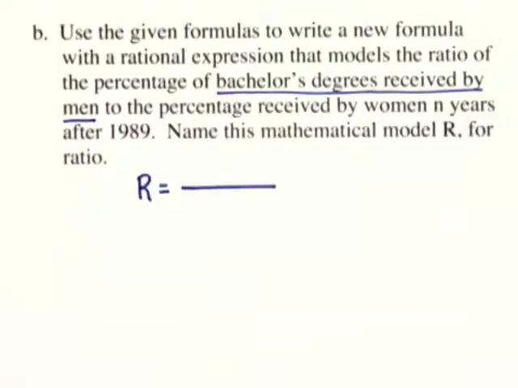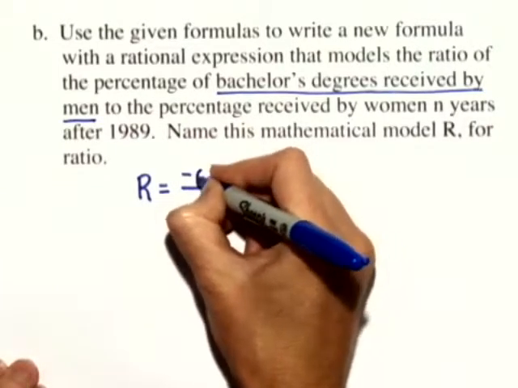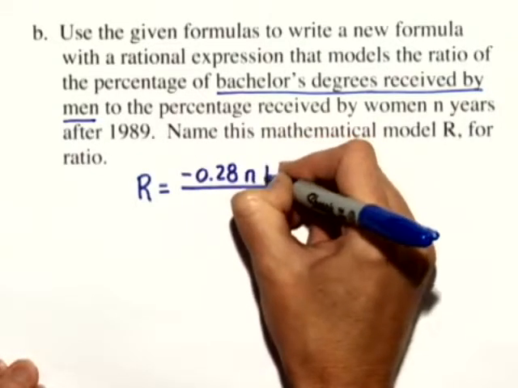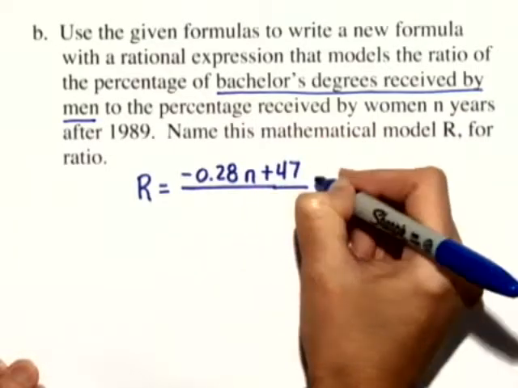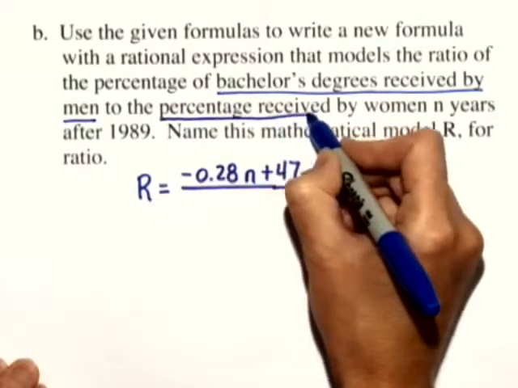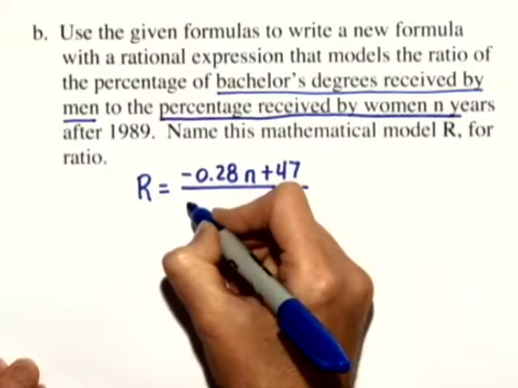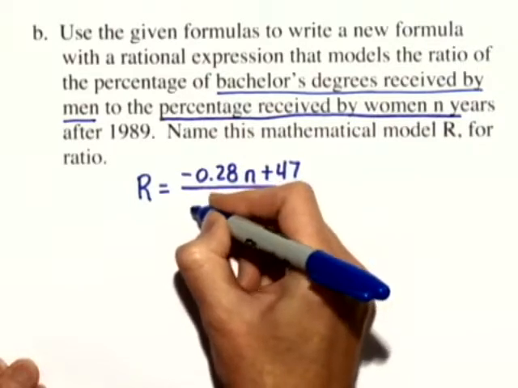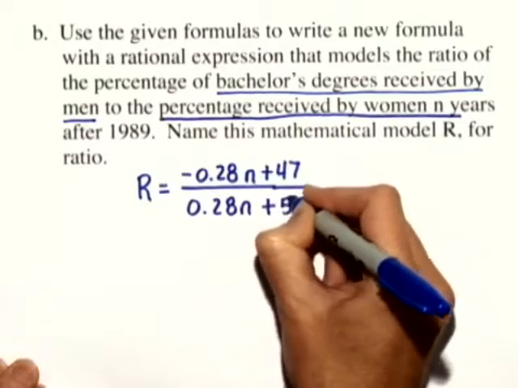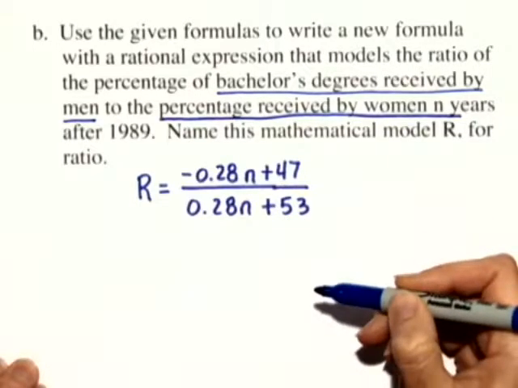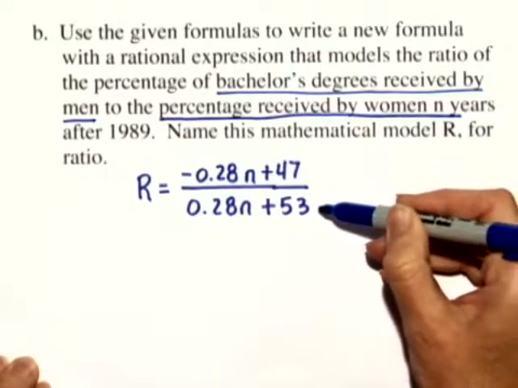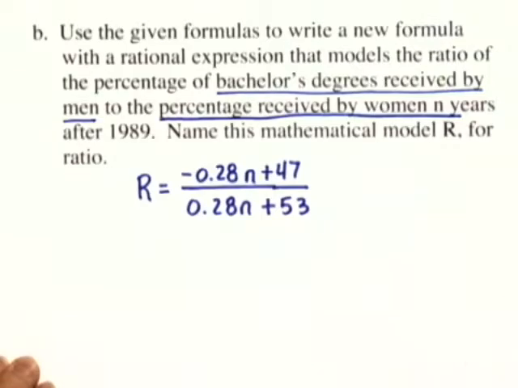In this case, we want the ratio of the percentage of bachelor's degrees received by men to be up in the numerator. Well, that ratio is given by negative 0.28 n plus 47 in the numerator, that represents the percentage for men, divided by the percentage received by women. The formula for women was 0.28 n plus 53. So we can use this ratio to determine the percentage of bachelor's degrees received by men to the percentage of bachelor's degrees received by women.